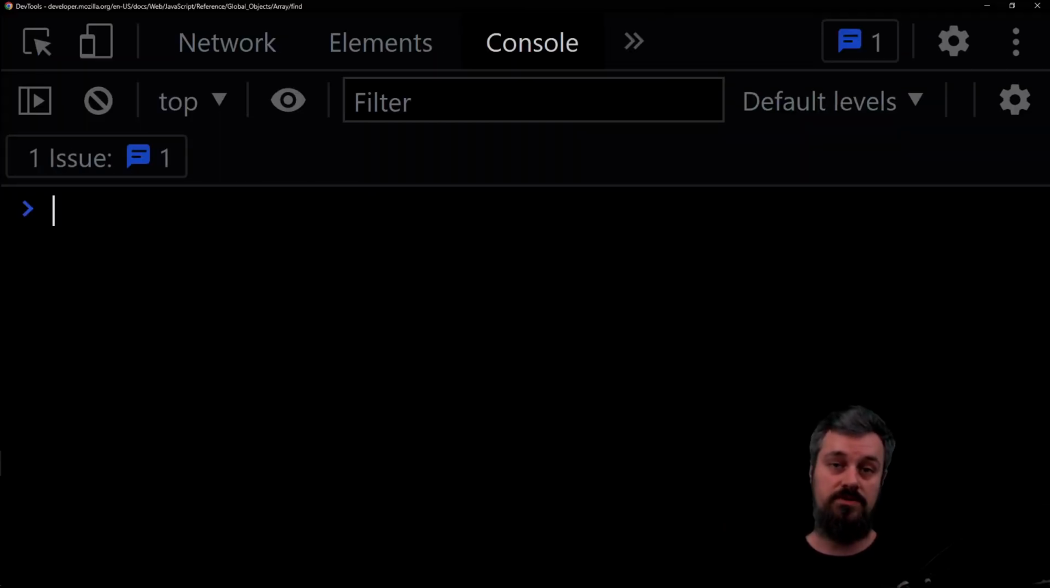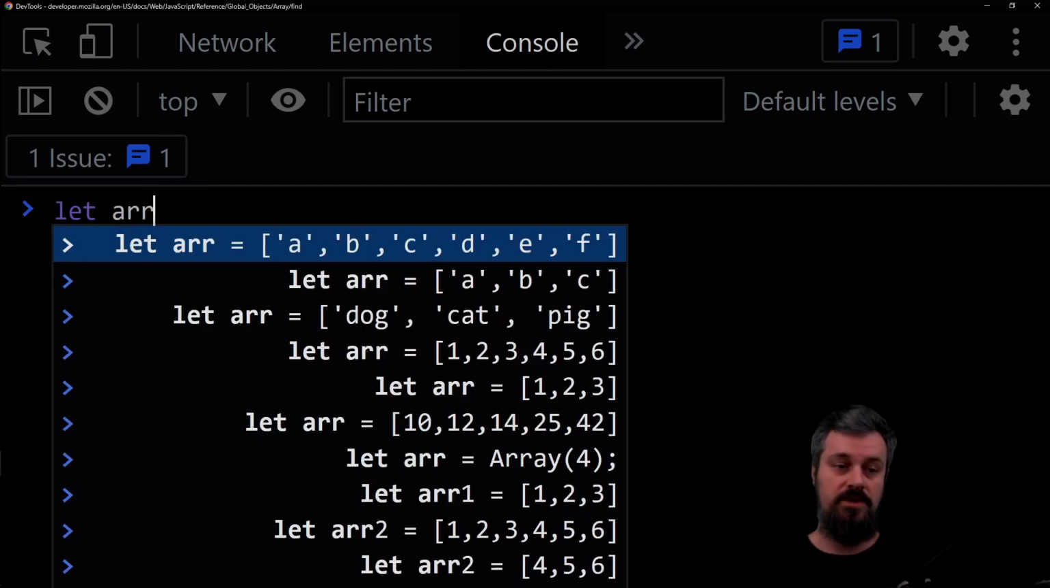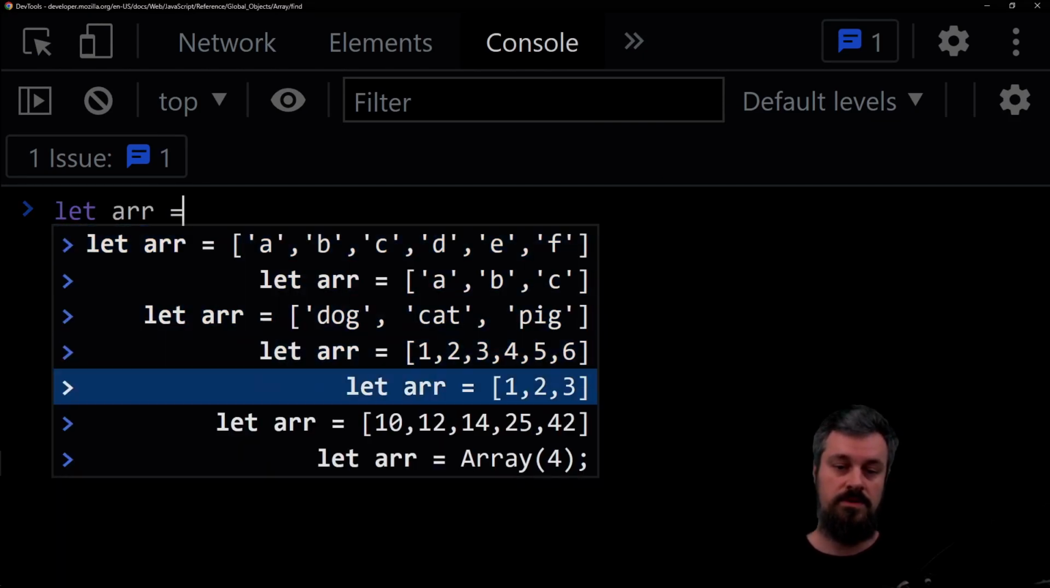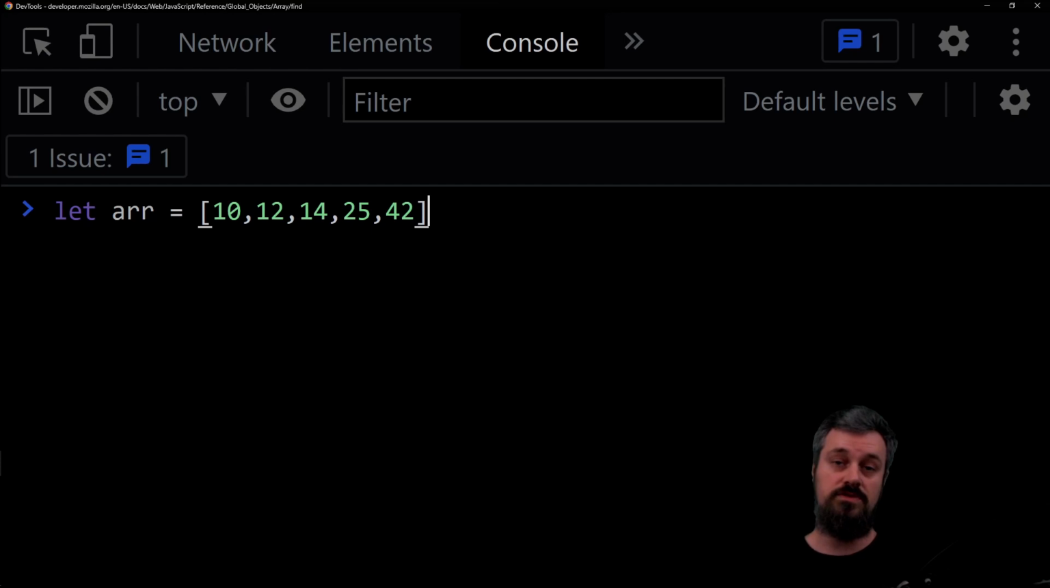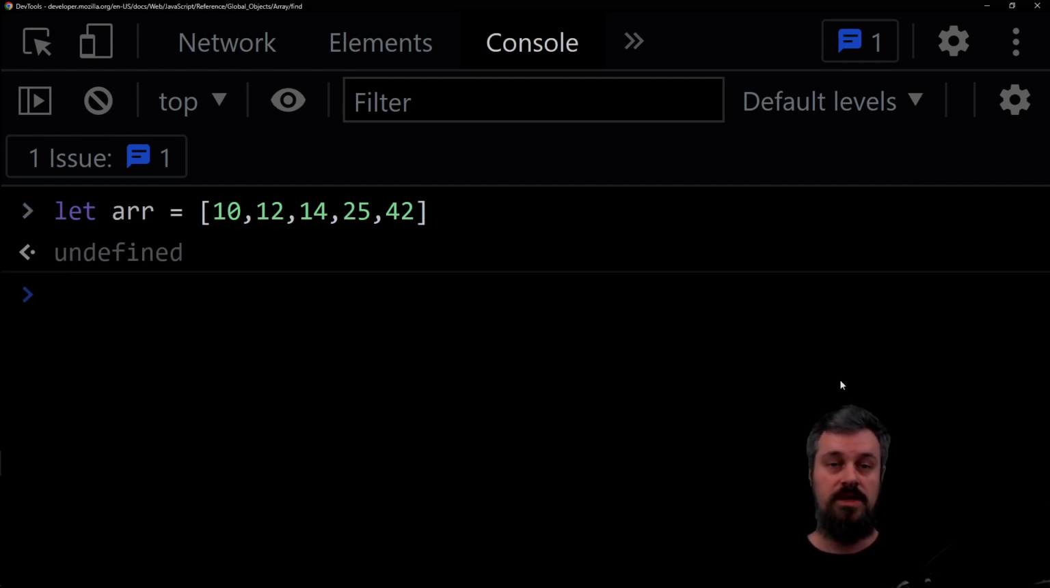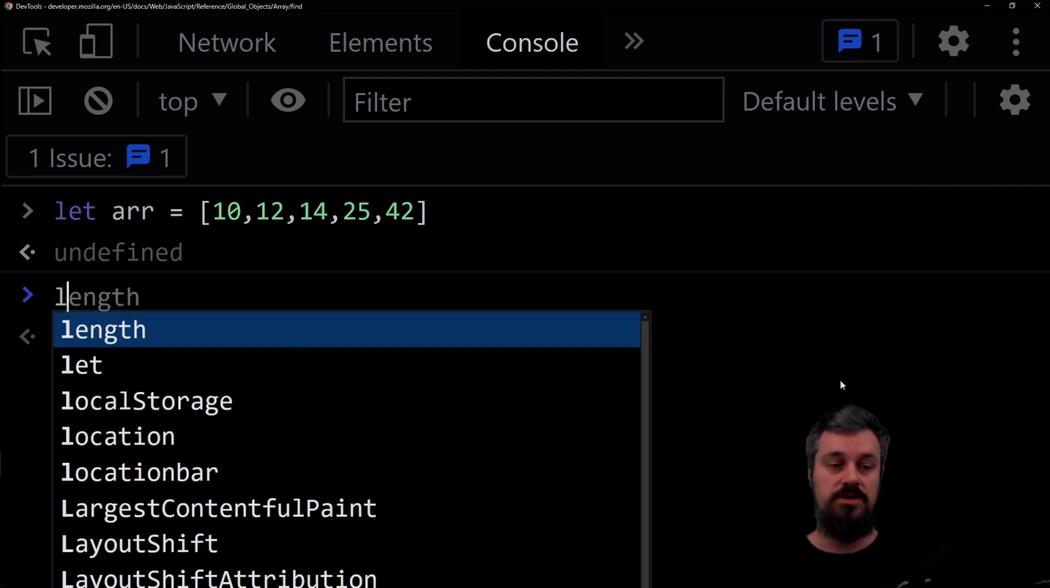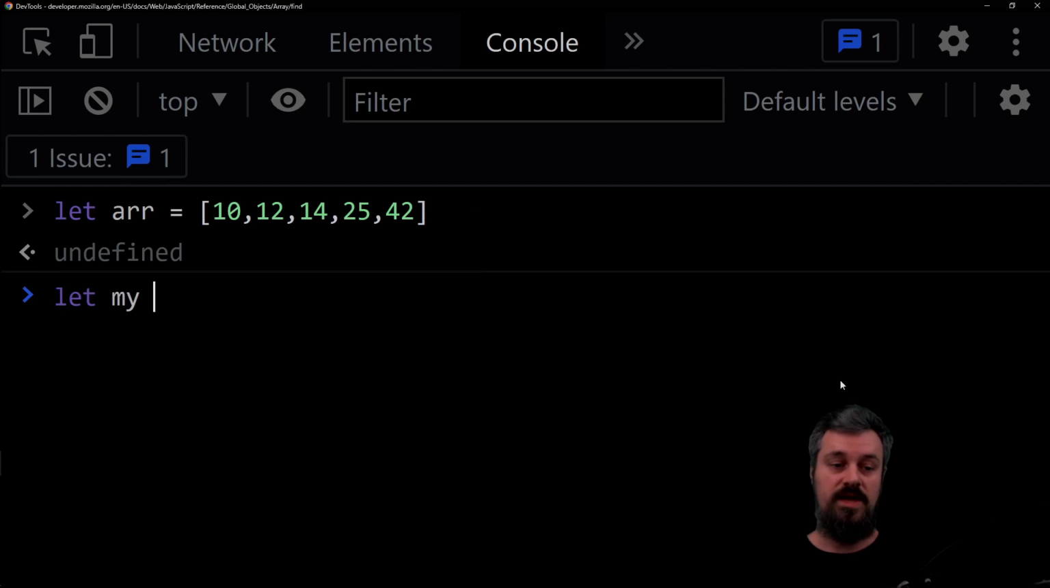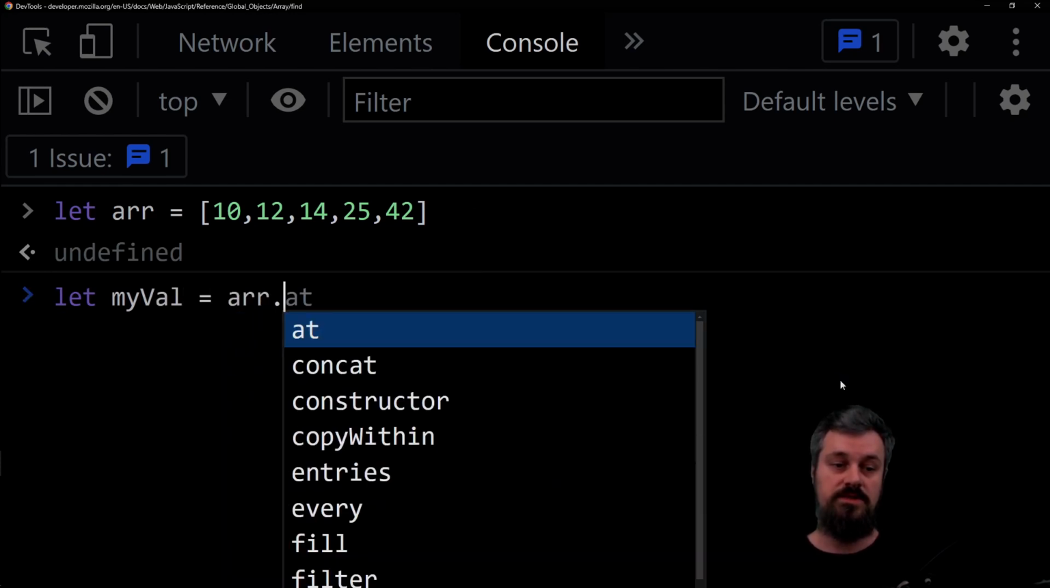So first I'm going to make an array. Let myArray equal this: 10, 12, 25, and 42. Now what I'm going to do is make a new variable to hold the value that's going to be returned. So we're going to say let myVal equal array.find,